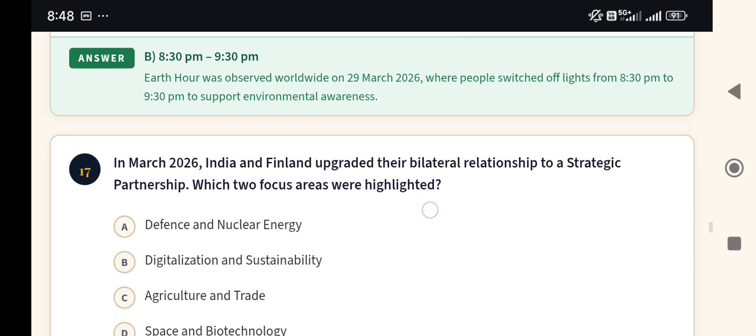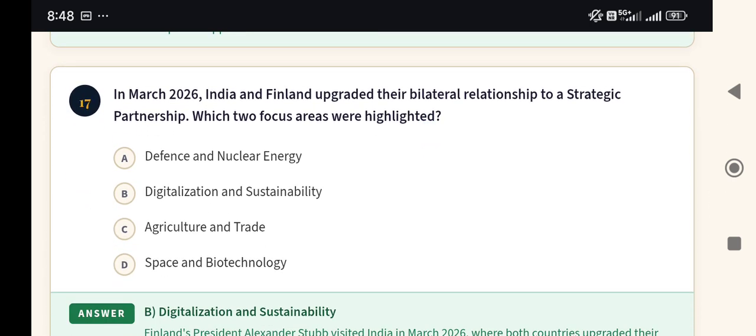Now next, question number 17. In March 2026, India and Finland upgraded their bilateral relationship to strategic partnership. Which two focus areas were highlighted? Options are defense and nuclear energy, digitalization and sustainability, agriculture and trade, space and biotechnology. And the answer is digitalization and sustainability.